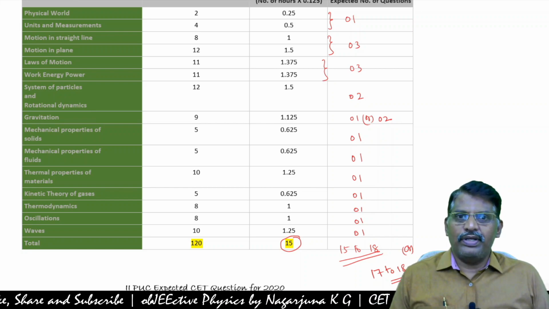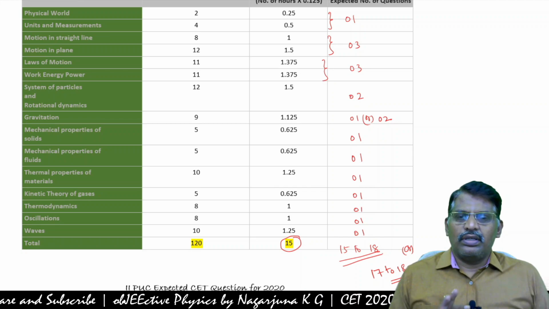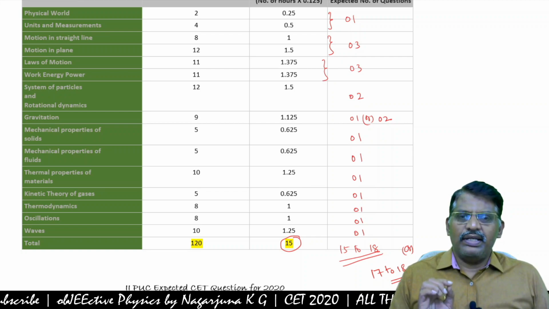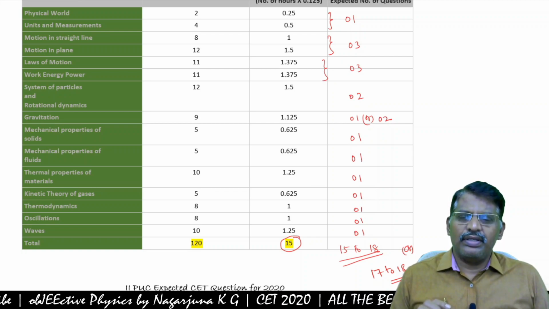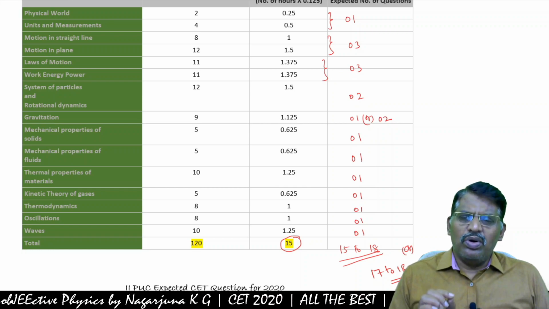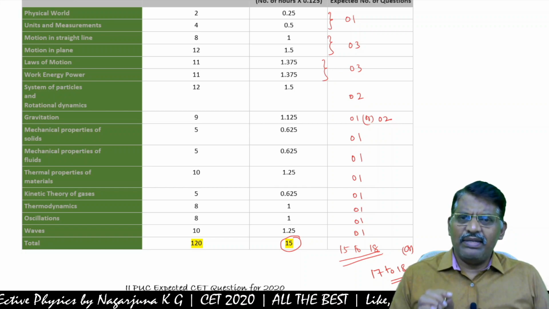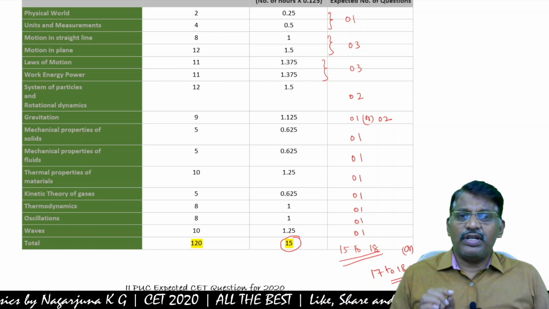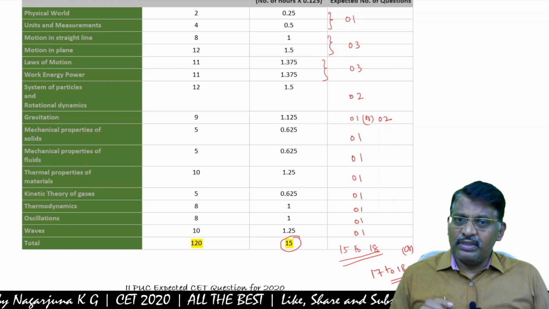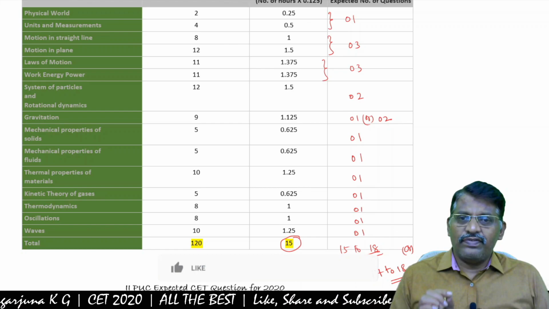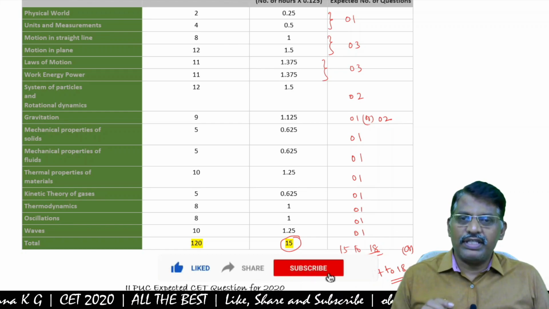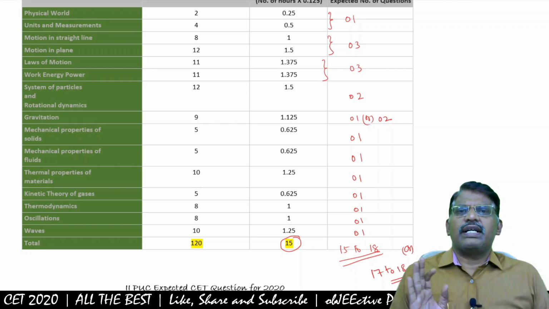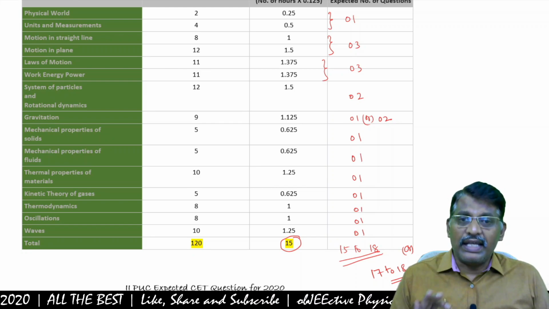Don't go in depth into all concepts. Don't panic.